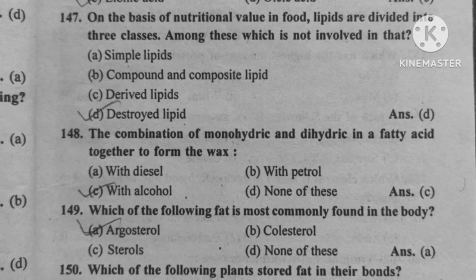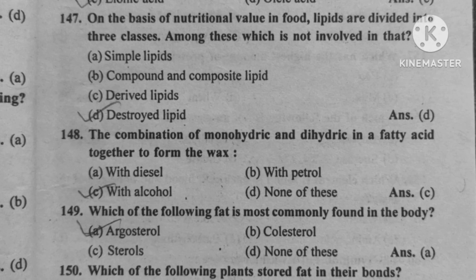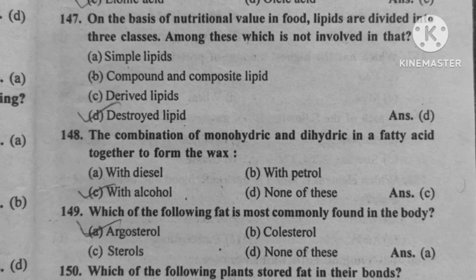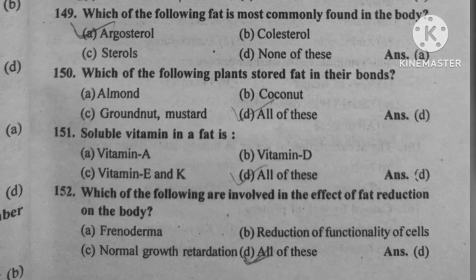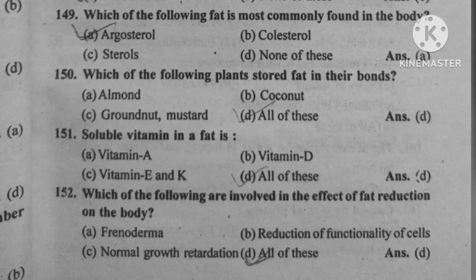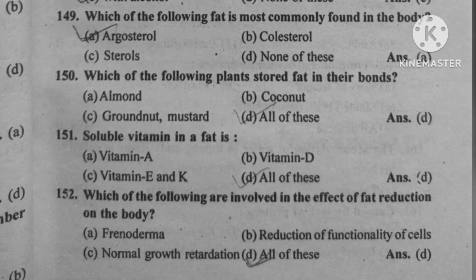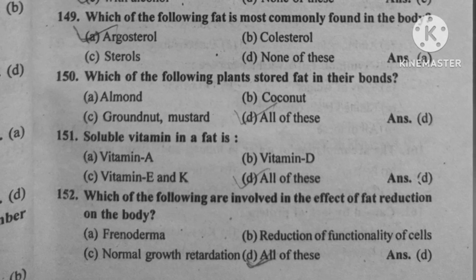Question number 148. The combination of monohydric and dihydric in a fatty acid together form the base. Option C, with alcohol. Question number 149. Which of the following fat is mostly found in the human body? Option A, ergosterol. Question number 150. Which of the following plants stored fat in their bones? Option D, all of these.